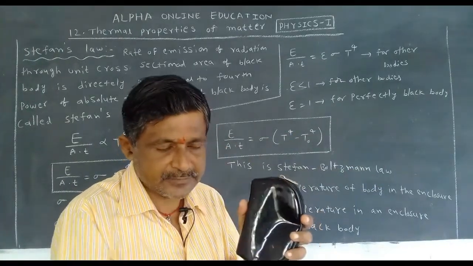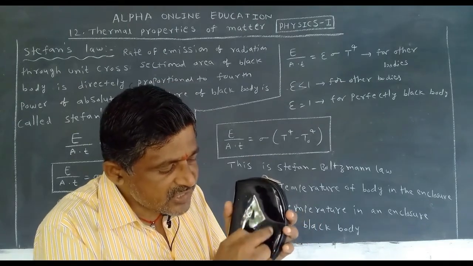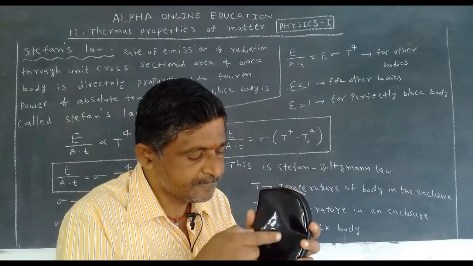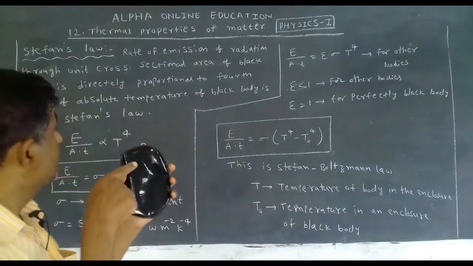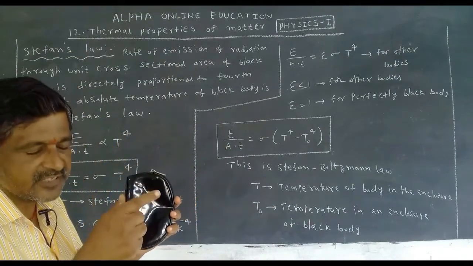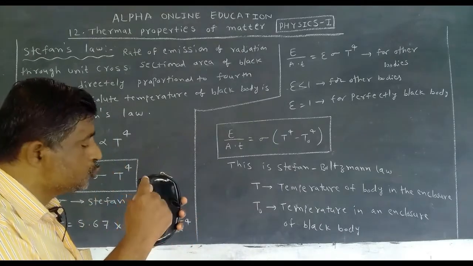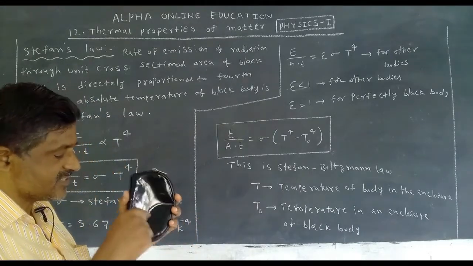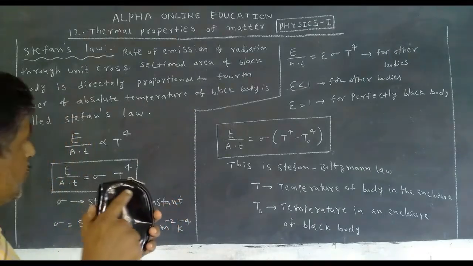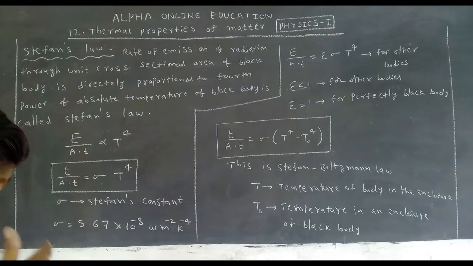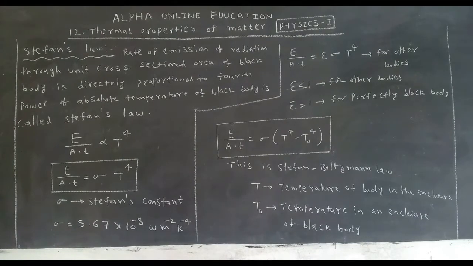Take the cross-sectional area as 1, that's why unit cross-sectional area. Rate of emission means in 1 second.